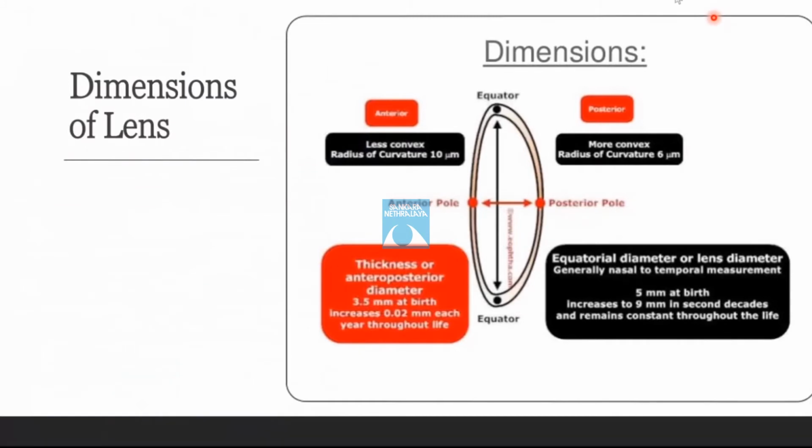Now, the dimensions of the lens. The distance between the poles is measured as the lens thickness. The thickness of the lens is 3 mm at birth, which increases to 6 mm in older people. The equatorial diameter of the lens is 6.5 mm at birth, which reaches 9 to 10 mm in adult life. The anterior surface of the lens is less convex and has a radius of curvature of 10 mm, because the radius of curvature is inversely proportional to the curvature. This is why the posterior surface is more curved, and its radius of curvature is less, that is 6 mm.